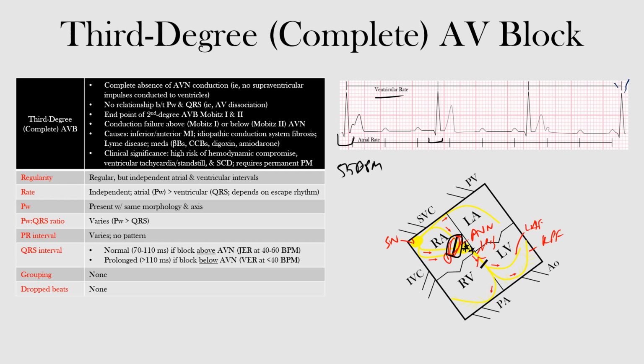In such cases, QRS complexes are wide and the ventricular rate is the intrinsic rate of the ventricular pacemaker, which is less than 40 beats per minute. Oftentimes it'll be between 20 and 40 beats per minute. Okay, so now we're looking at that second lesion. Okay, and the second lesion is below our AV node. So we had the first one here, the second one at this point. There's our AV node, so this is occurring below it.